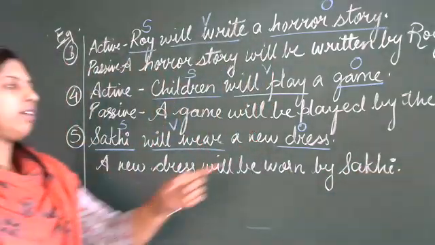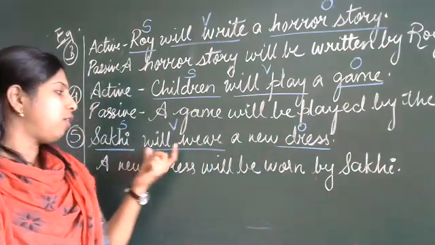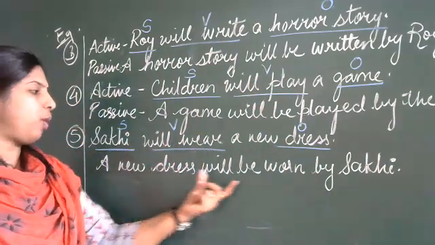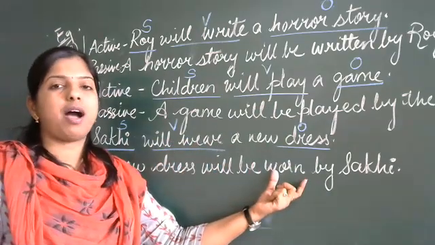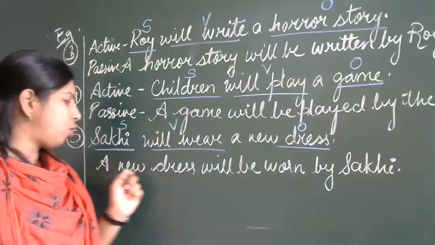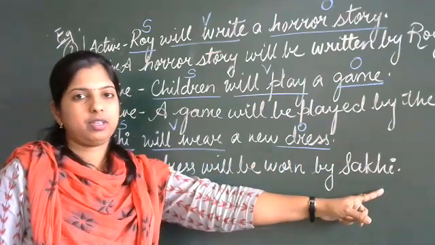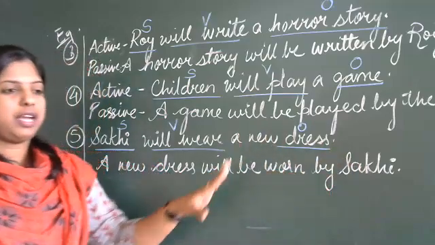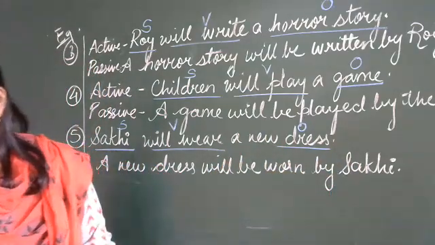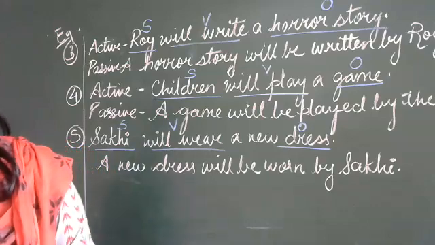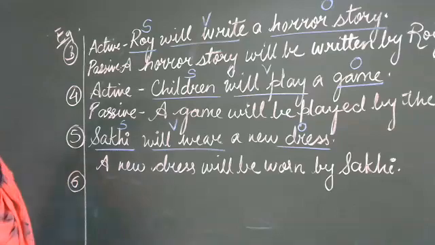Yes? See what we have done? We have brought the object first. We have put the subject last. Will wear changes to will be. Wear changed to worn, that is the past participle form of the verb. So, a new dress will be worn by Sakhi. Clear, children? Any difficulty in this? No, ma'am. Okay. One more sentence I'll give you, okay? Just try this.